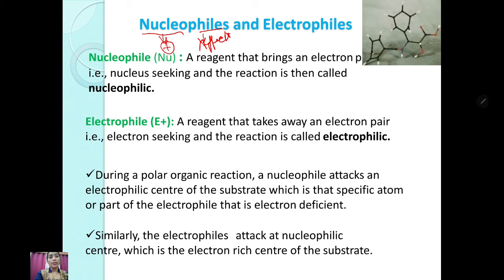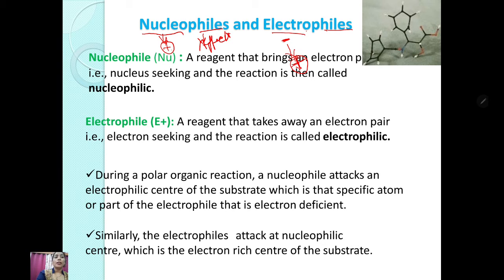Such an element that has an affection for a positive charge, meaning it itself has a negative charge, is called a nucleophile. And an element that has an affection for a negative charge, meaning it itself has a positive charge, is an electrophile. So all cationic, all positive-charge reagents are electrophiles.